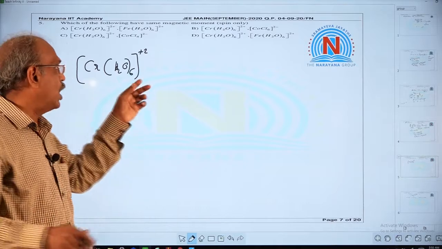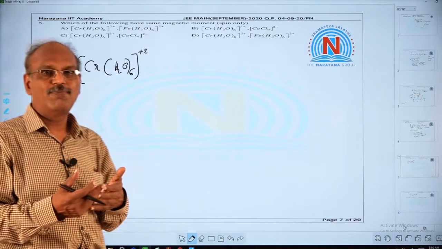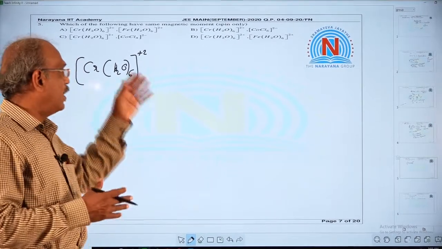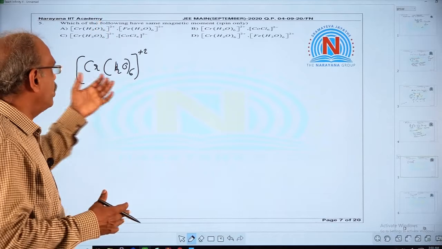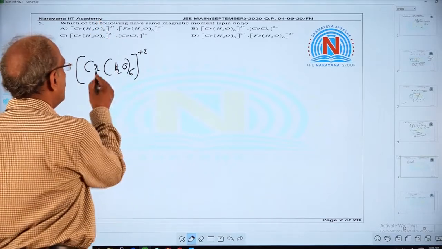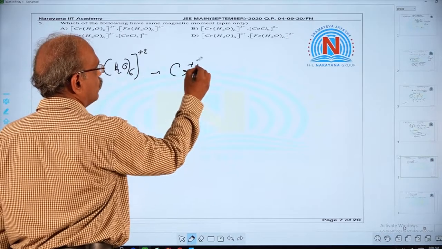Normally, configuration changes only in presence of a strong field ligand. But here in all these options, only weak ligand. So you need not think about any theory. Simply you can write, see here what is the oxidation number of chromium, Cr plus 2.